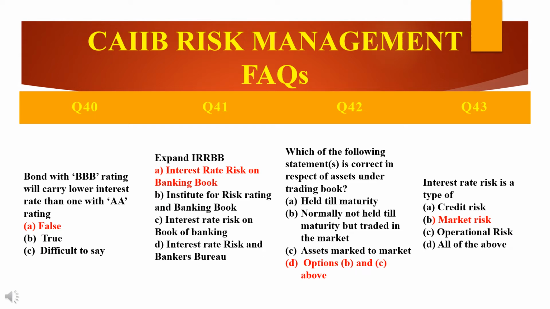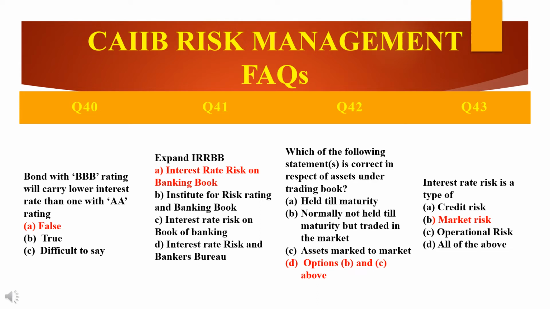The assets in the trading book are M to M regularly. M to M means mark to market. That is also one of the terminologies which you need to understand. The assets in the trading book are M to M and not HTM. HTM means held till maturity. MTM means mark to market regularly. So what is M to M? M to M means calculating the current value of the asset as per the current market price and providing for appreciation or depreciation, whichever there is, as per the guidelines. So this is M to M.